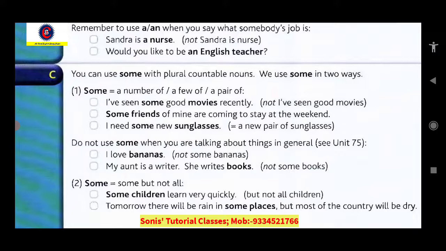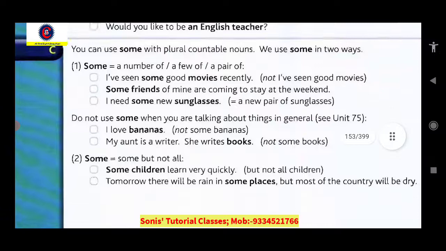But some can be used with plural nouns in a general sense when we are going to give the sense of not all. Like if I say some children learn very quickly, I mean to say not all children learn very quickly. So here some is correct. Tomorrow there will be rain in some places, meaning not at all places. Did you understand?